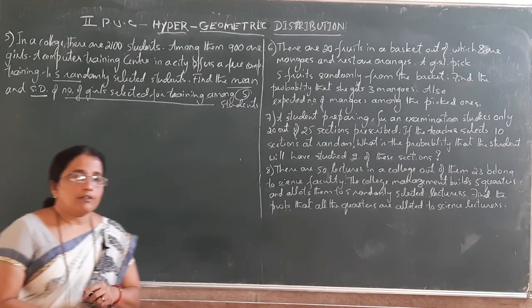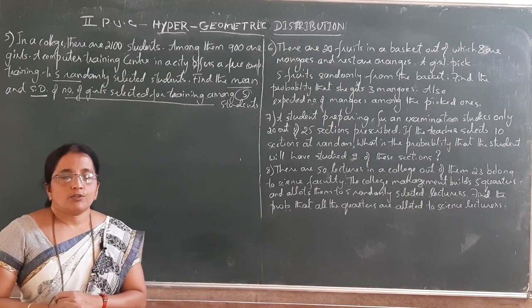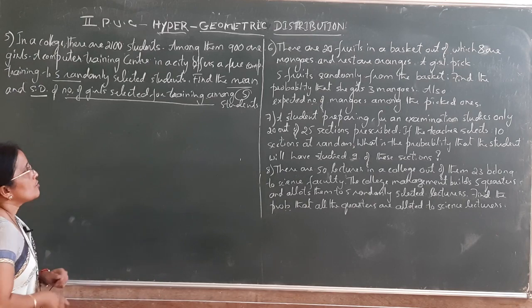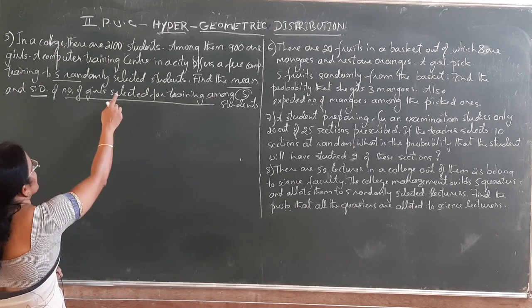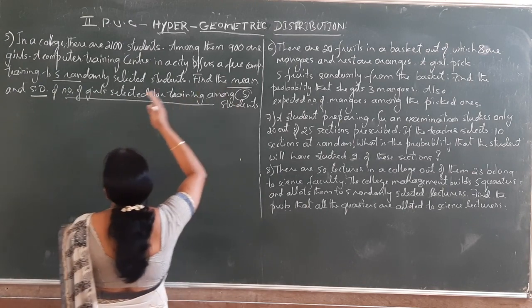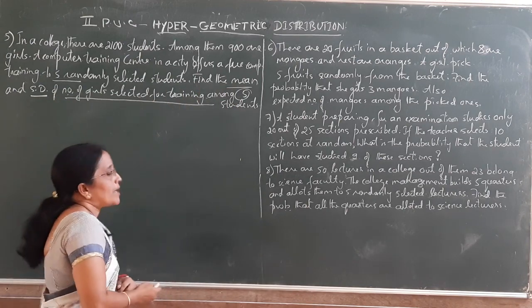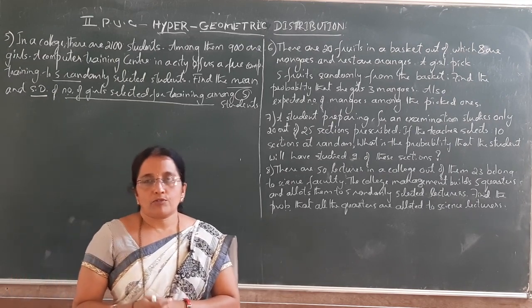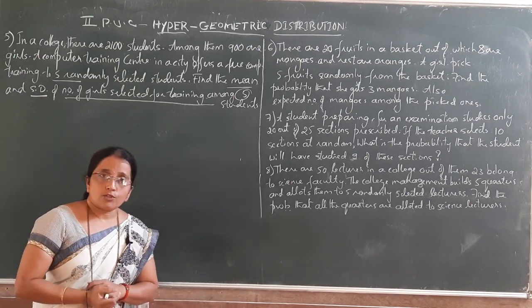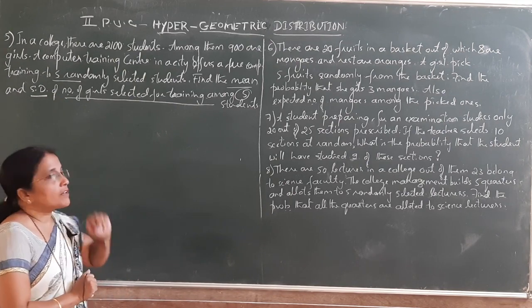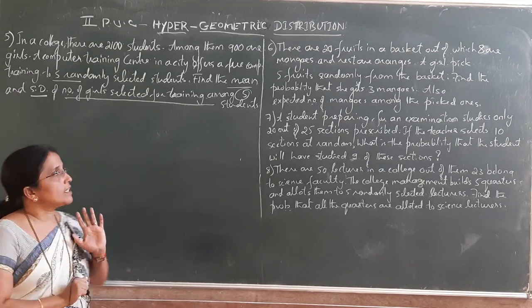Now here, first see, it is a problem related to finding probability of a random variable. So what probability of what? Or here, instead of probability, we are going to find the mean and the standard deviation, right? Probability is not asked, the mean and standard deviation. But anyhow, first we have to decide this problem is related to which distribution. For that, just look at the given information, how those will be given.